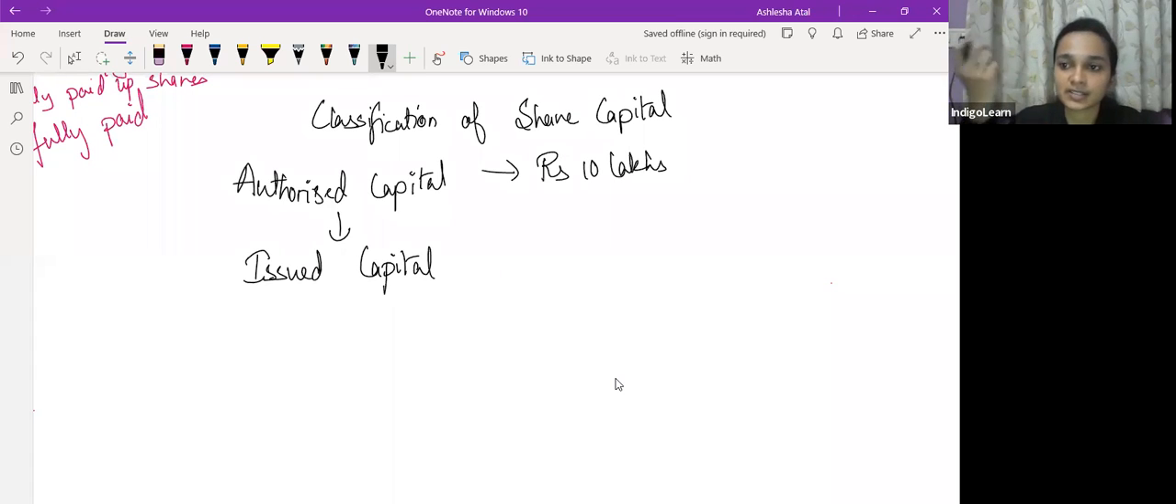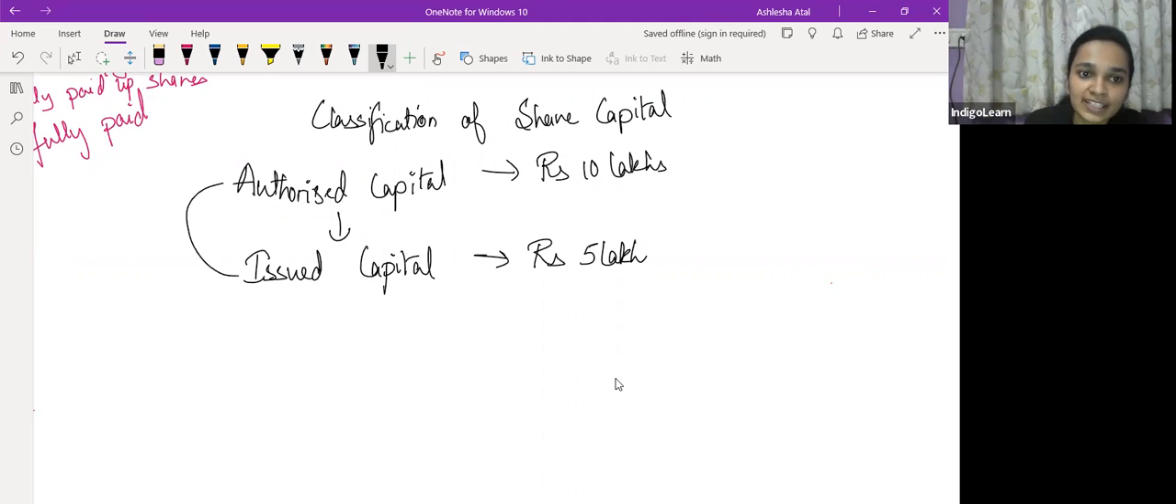lakhs in small chunks. अभी out of say 10 lakhs, company has made an issue of rupees 5 lakh. Company is in need of 5 lakh rupees. So company has made an issue of 5 lakhs. So issued capital is that part of authorized share capital which is issued by the company for the purpose of subscription. अभी issued capital के बाद जो capital आता है वो होता है subscribed capital.